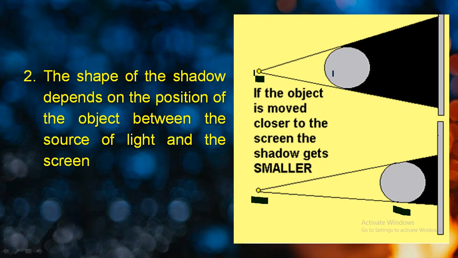If this distance is very less then the shadow is very huge, and if the distance between the opaque object and the point source is very far, then a very small size shadow is formed. Understand? So it depends on this.